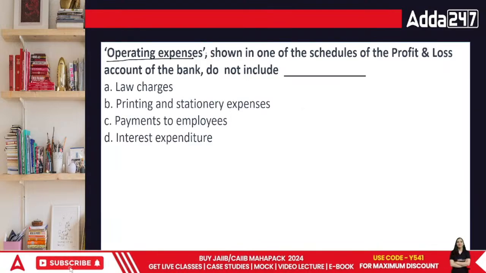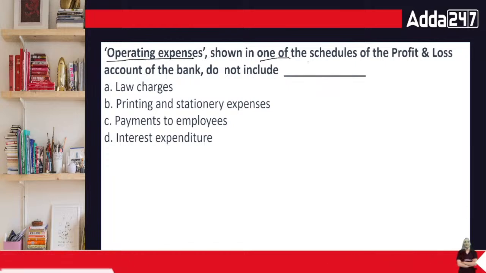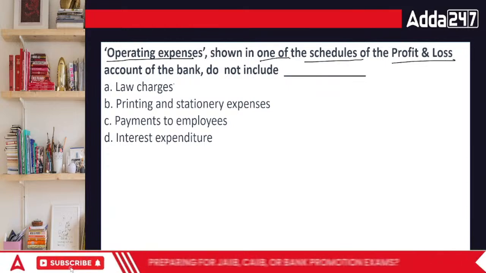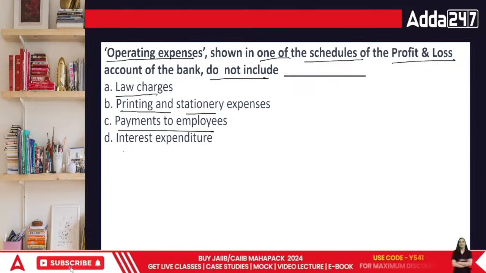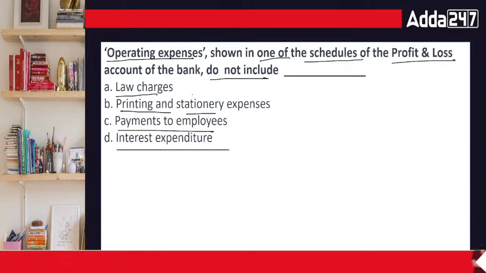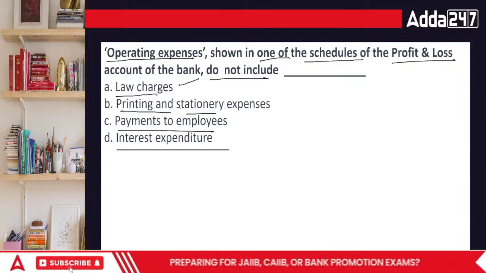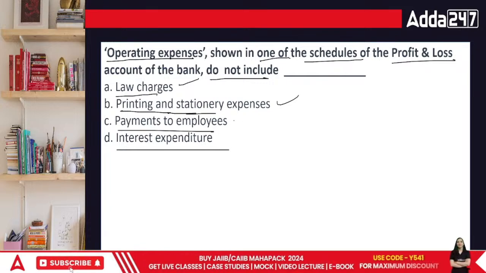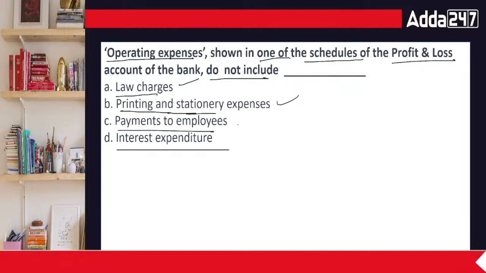Then operating expenses shown in one of the schedules of profit and loss account do not include law charges, printing and stationery, payment to employees, or interest expenditure. P&L includes legal expenses. P&L includes profit and loss. It includes the amount which is payment to employees.